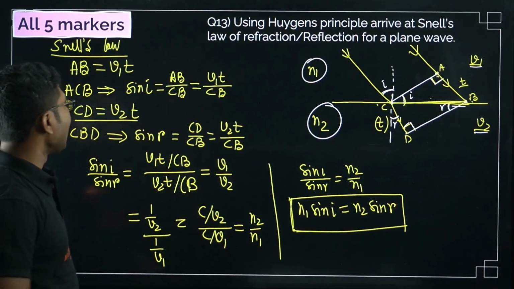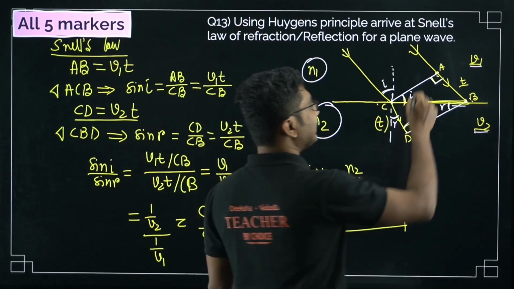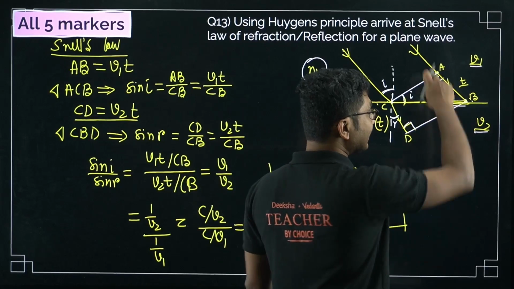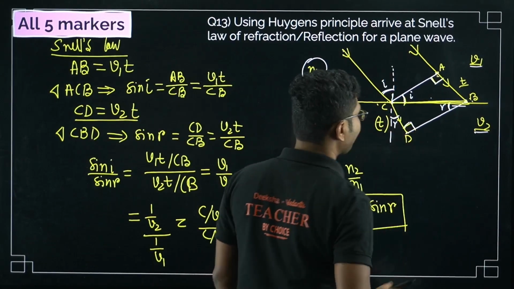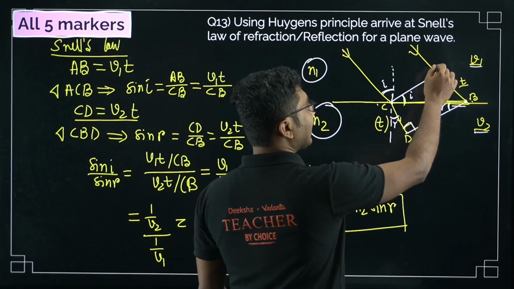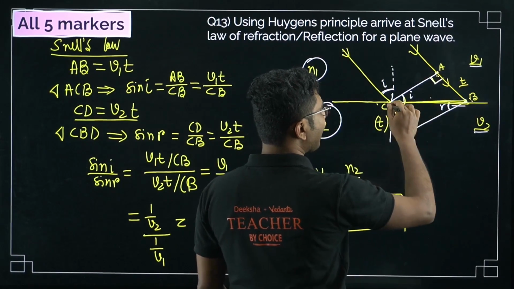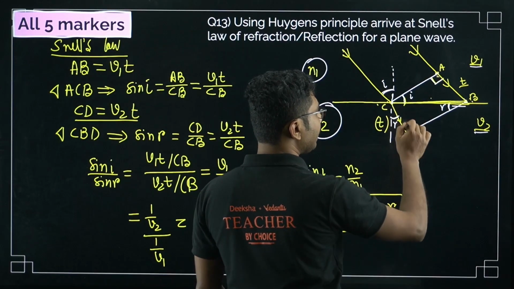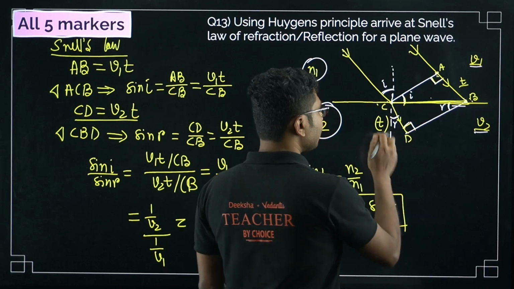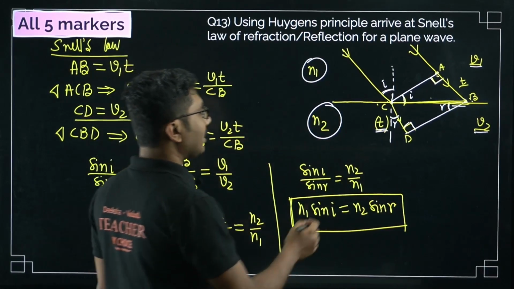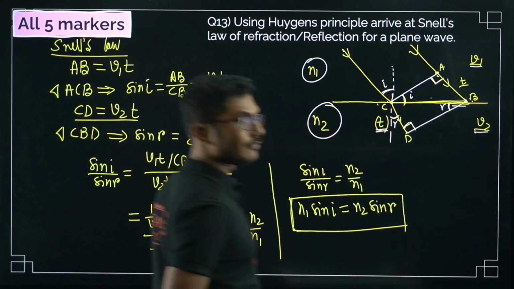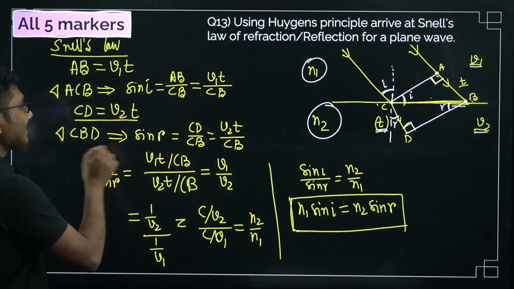Next, this is before the light reaches the second medium. Now once this light is in the second medium, the time for the light to reach from A to B is the same as the time taken by light to reach from C to D. So the time taken is basically the same in both cases. But the speed in this medium is different, V2. So what is the distance CD?